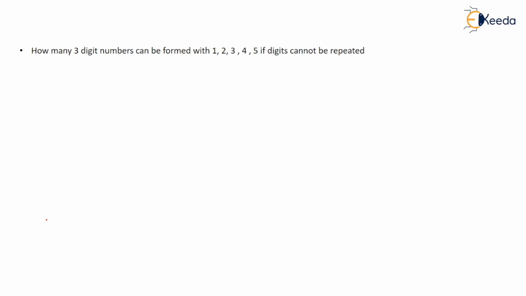So hello everyone, today we are going to discuss the chapter permutation and combination. First we are going to discuss the questions based on permutation and then we go for combination. So permutation means what? Permutation means simply the ways, or the number of ideas you can generally find out.